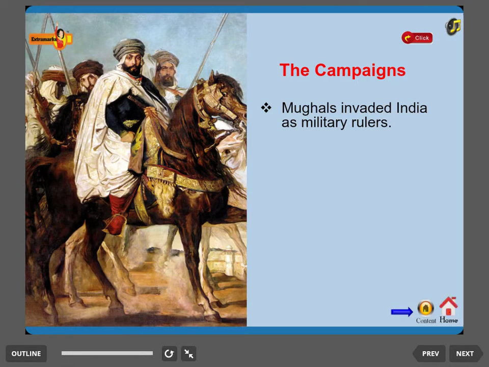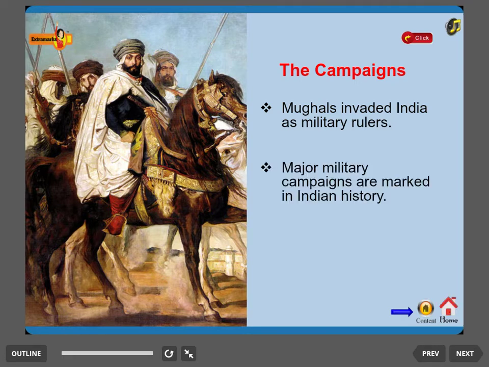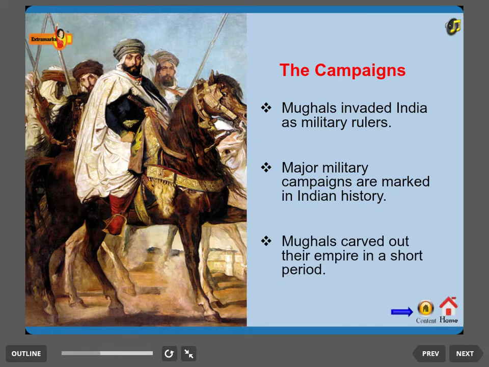The campaigns. Mughals invaded India as military rulers. Major military campaigns are marked in Indian history. Mughals carved out their empire in a short period. Actually, Mughals invaded India first, and then they started controlling different territories. They gradually expanded their territories over India.